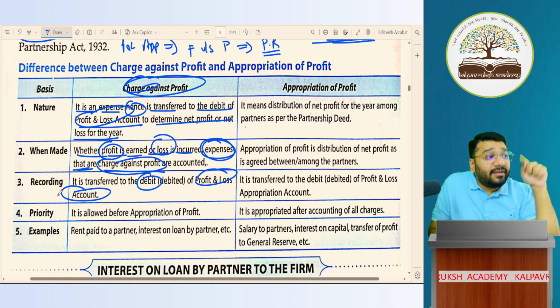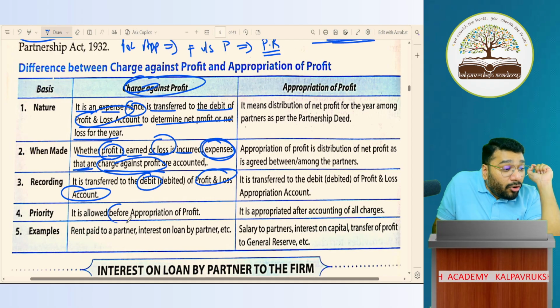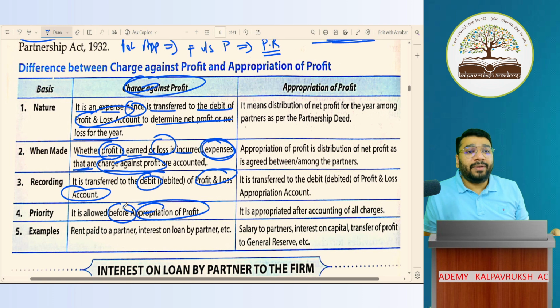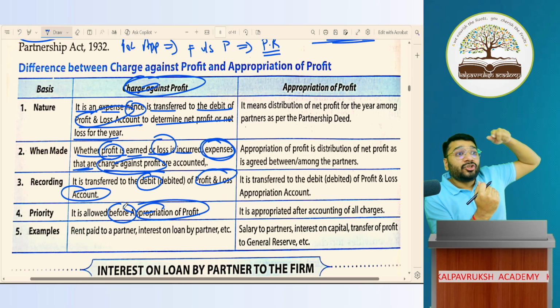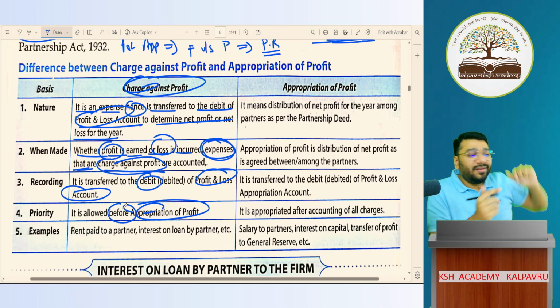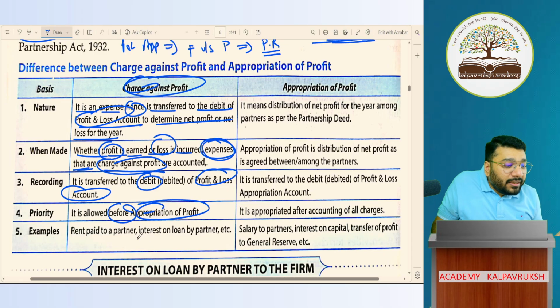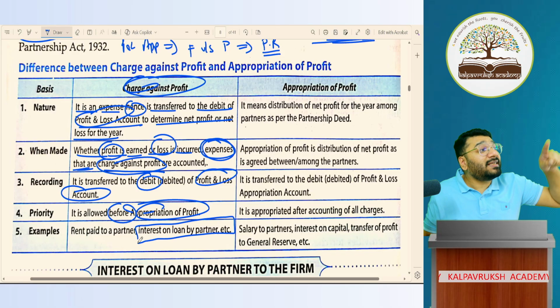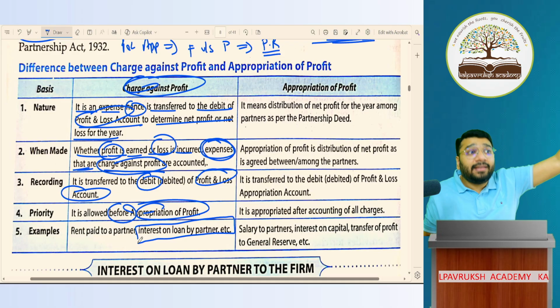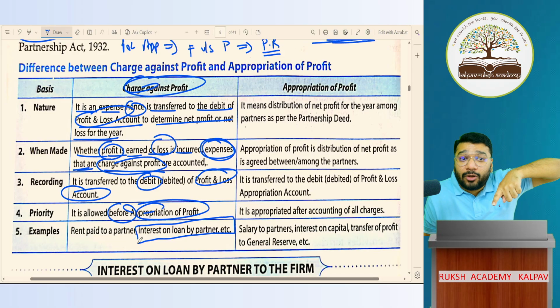Okay, got it? And these expenses are recorded before we prepare the P&L appropriation account, because first we prepare the trading and P&L account, and only then the appropriation. So a charge against profit item goes where? In the trading and P&L, which comes before appropriation. Example, interest on loan by partner. Interest on loan by partner is a charge against profit item, because you have to pay them interest whether the business is in profit or loss.